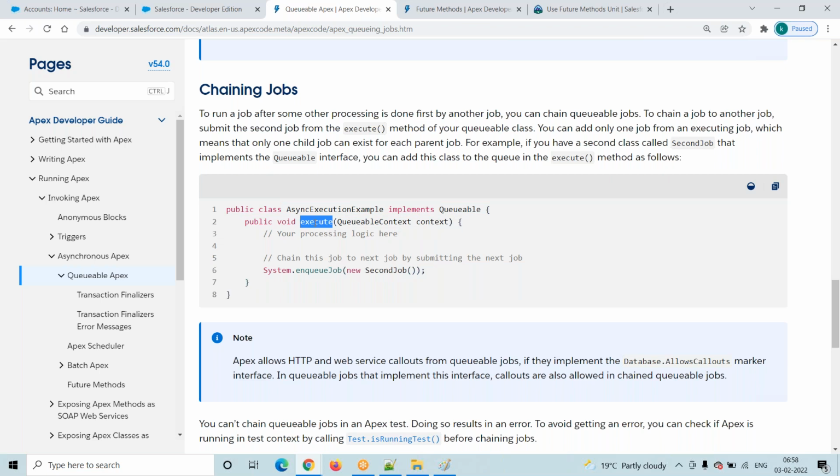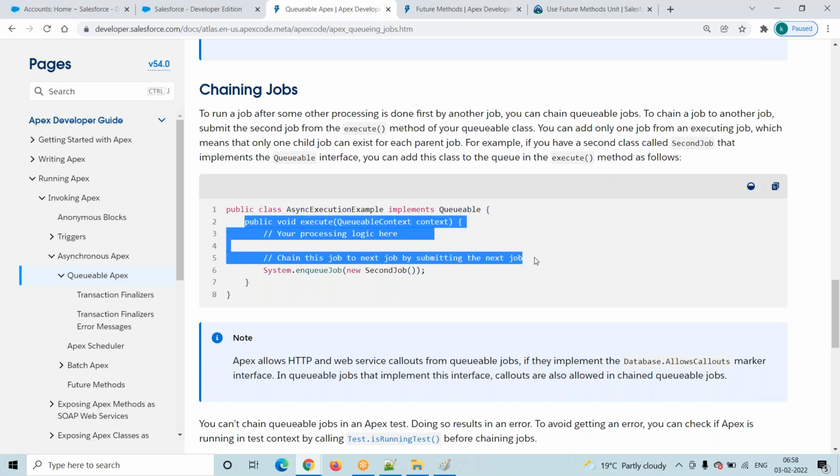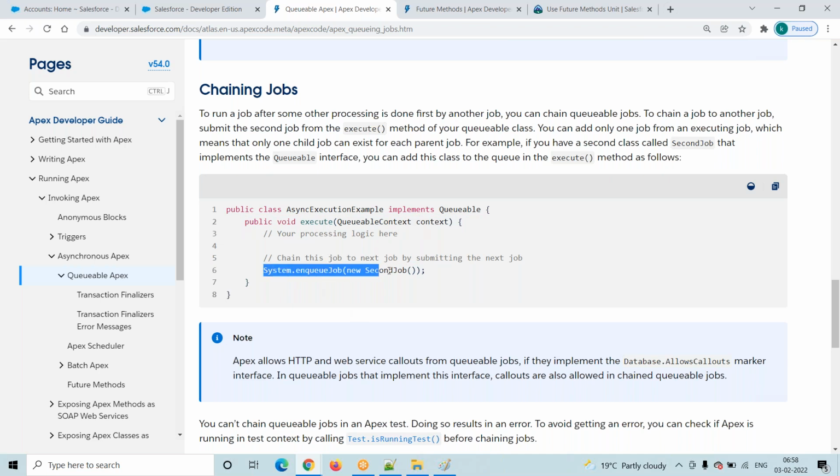What is the purpose of the Queuable interface? Why do we go with the Queuable interface instead of the future method? The problem with the future method is that chaining is not possible. What do you mean by chaining? One future method completes, then I want to call another future method. That case is not possible. Yes, here it is possible. See here, this code will run. When this code is completed, then I will call System.enqueue.